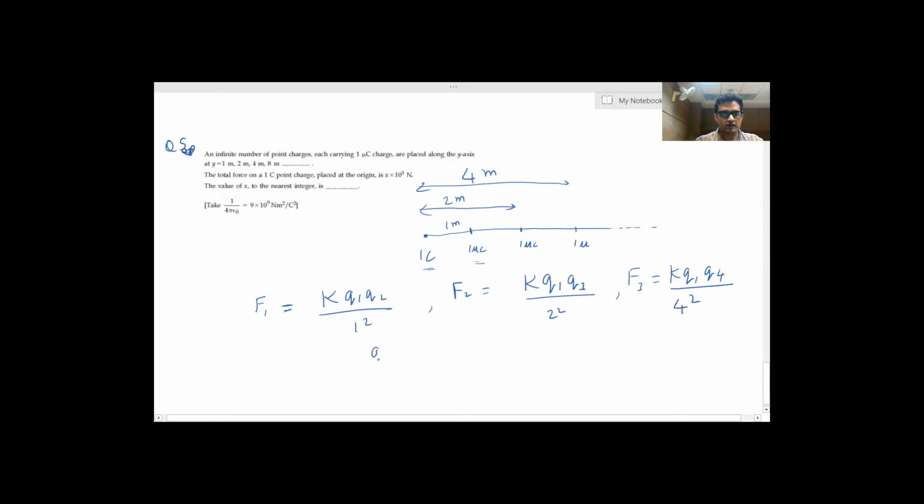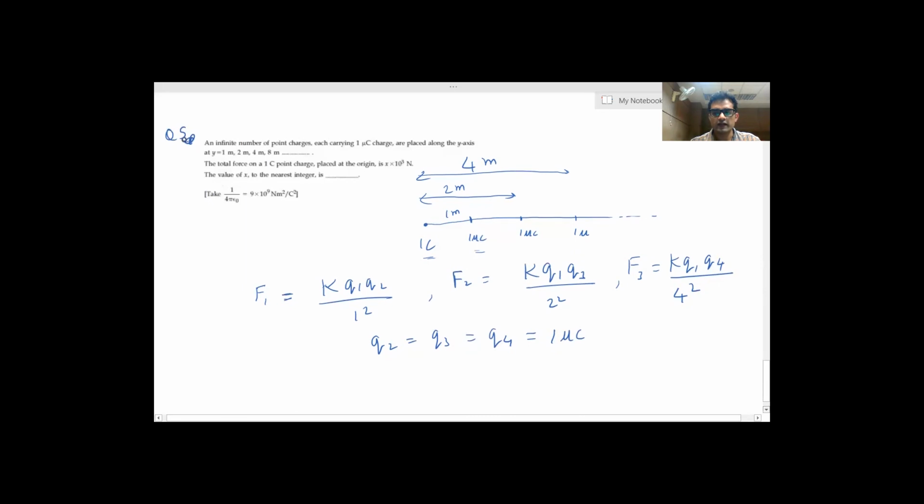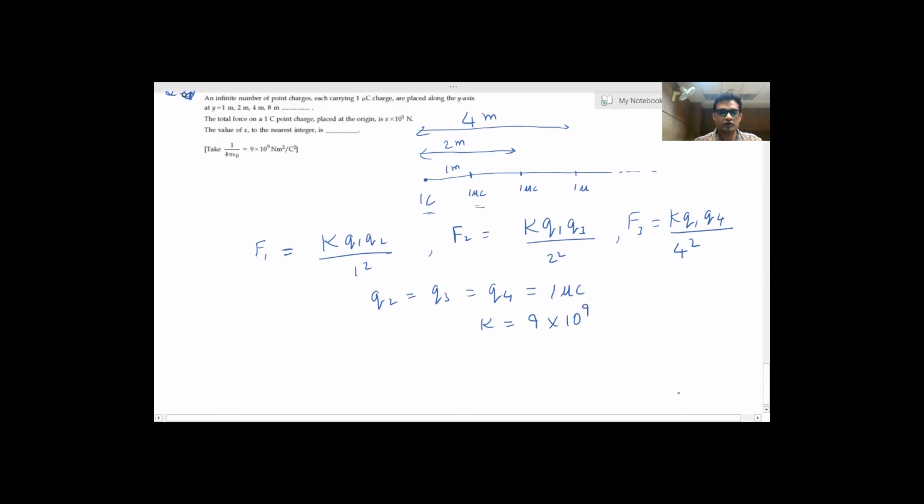And we see that Q2, Q3, Q4, Q5, all charges are equal to 1 microcoulomb, and the value of K is 9 into 10 to the power 9. So if I substitute all the values here, total force F net will be equal to 9 into 10 to the power 9 into Q1, which is 1 coulomb, and Q2 or all other charges is 1 microcoulomb, so 10 to the power minus 6 coulomb.